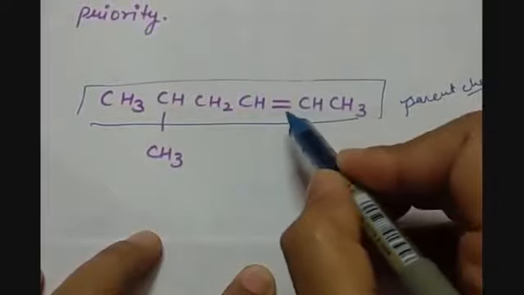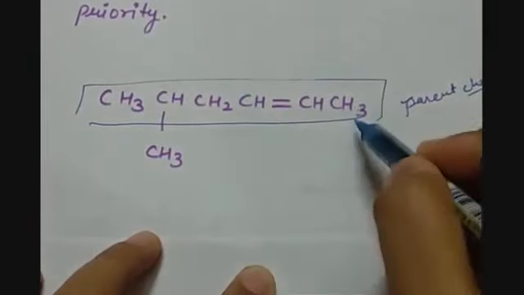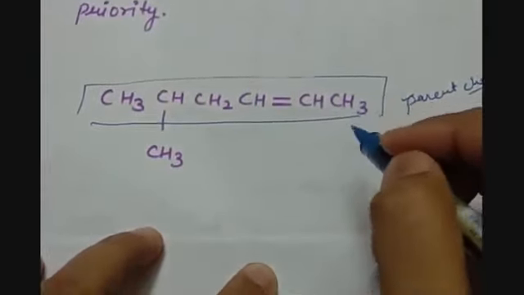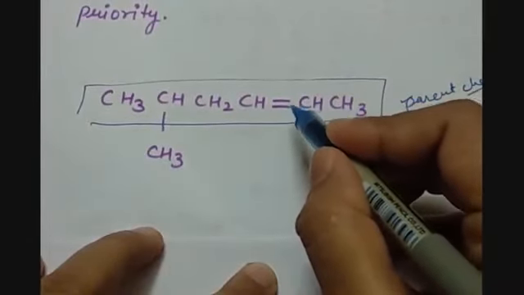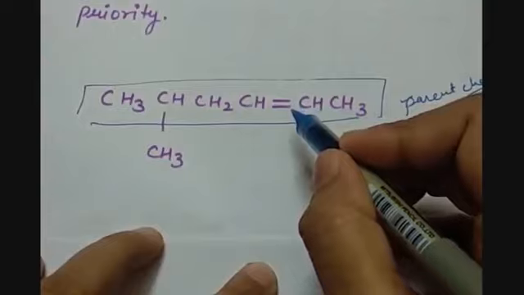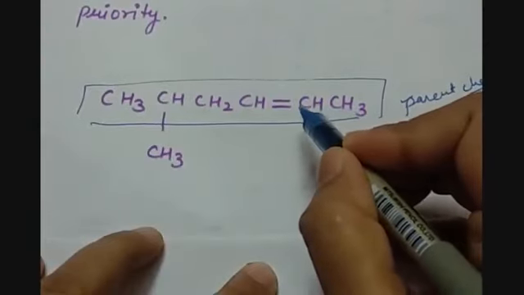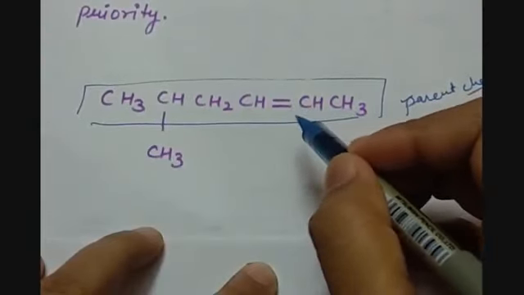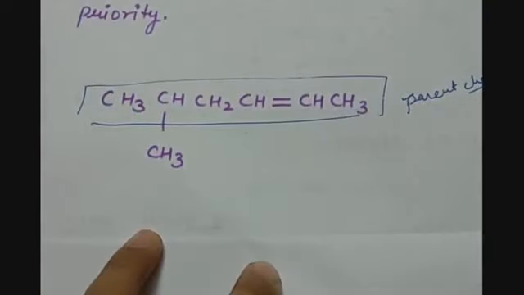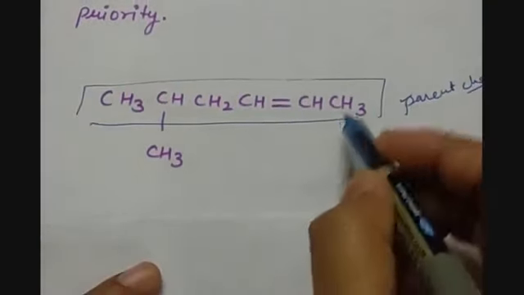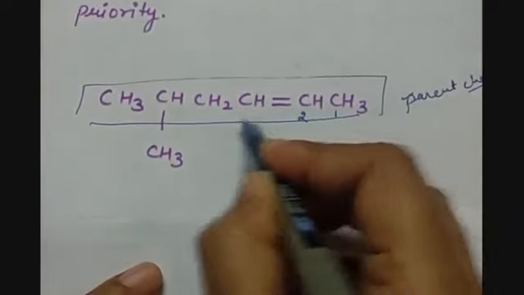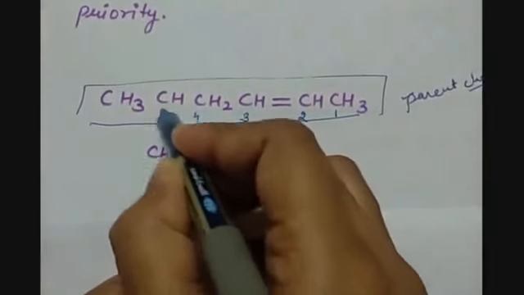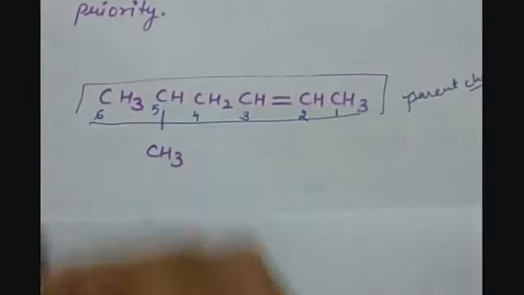So if we have a double bond in this parent chain, then we have to start numbering the carbon atoms from the double bond side, or you can say from where the double bond gets the lower number. So we start numbering: 1, 2, 3, 4, 5 and 6.